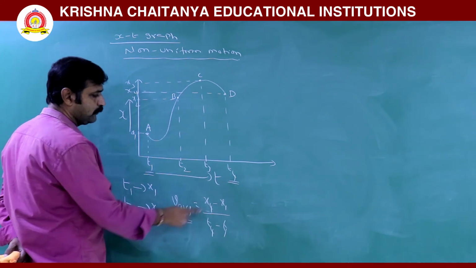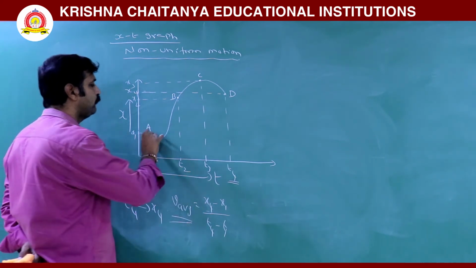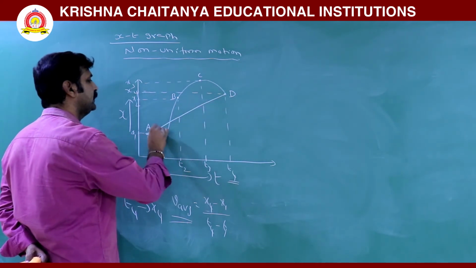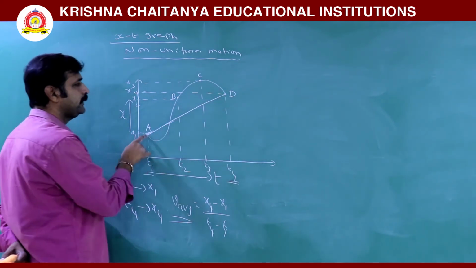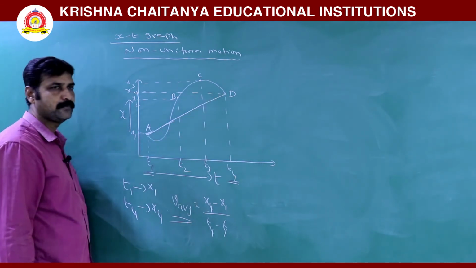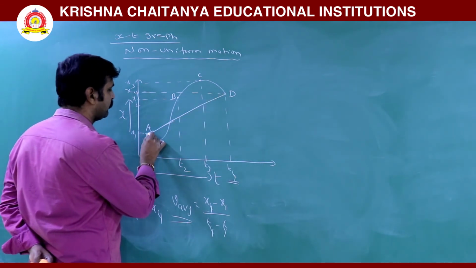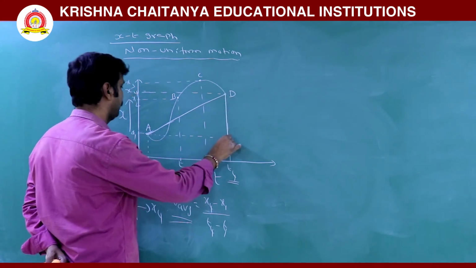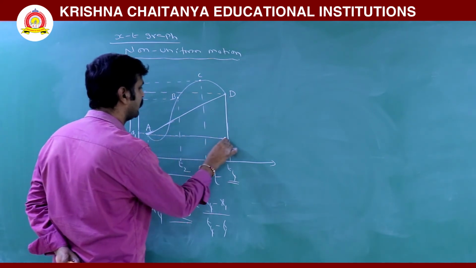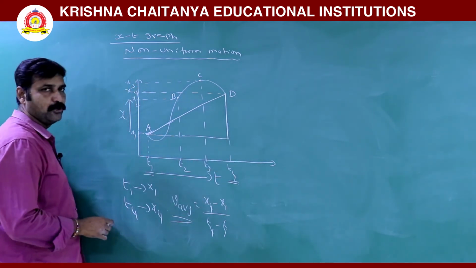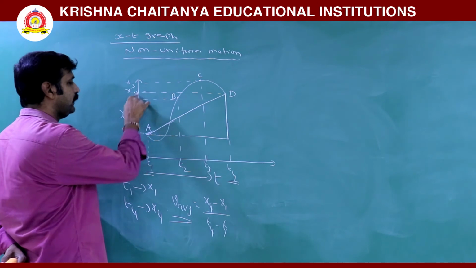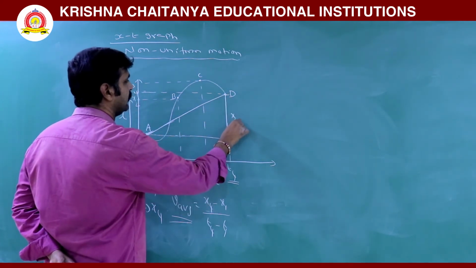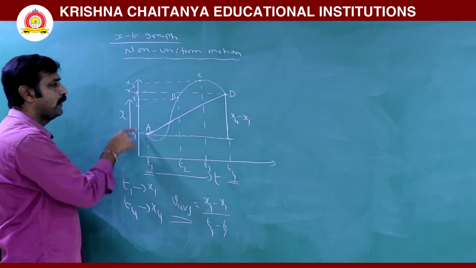Now for this formula, in the graph, if we draw a straight line joining A to D, then take the slope. Now here the slope, this is x4 minus x1, this is on the y axis.